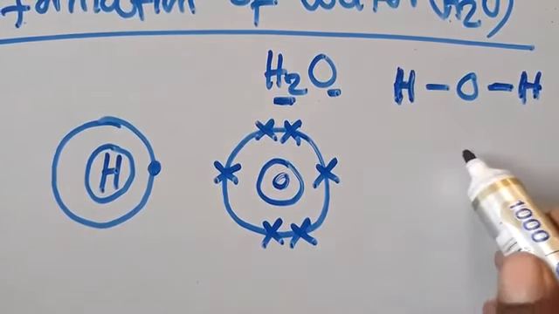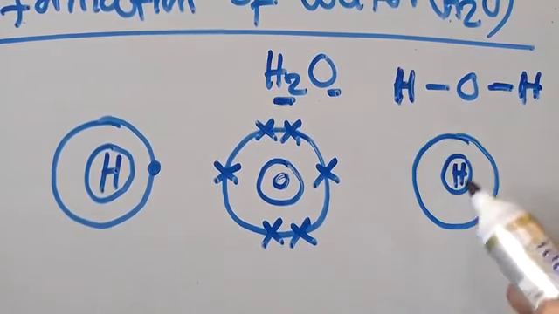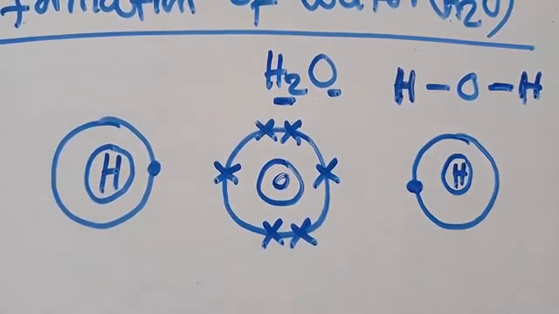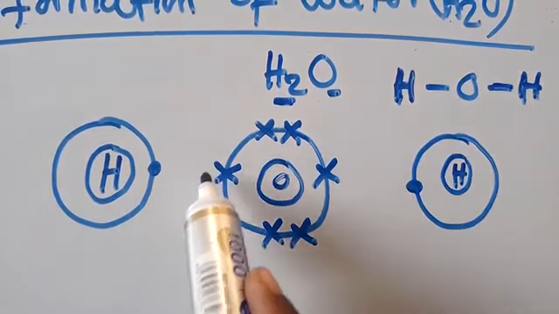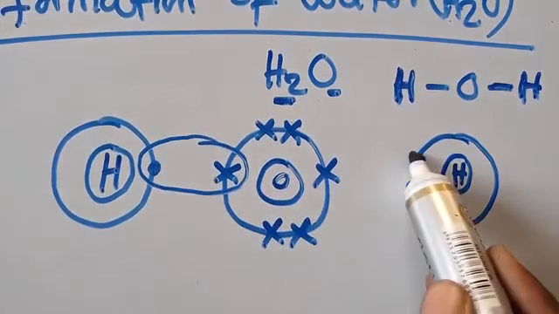Then I put another hydrogen this other side. Then you know that hydrogen has only one electron in its outermost shell, like that. So I've told you that this is the what? This is the sharing. It is the sharing of electrons. So electrons are not transferred, but they are shared. So they are doing what? They are sharing. So here they are going to share this one so that they can be stable. Even these they are going to share here.